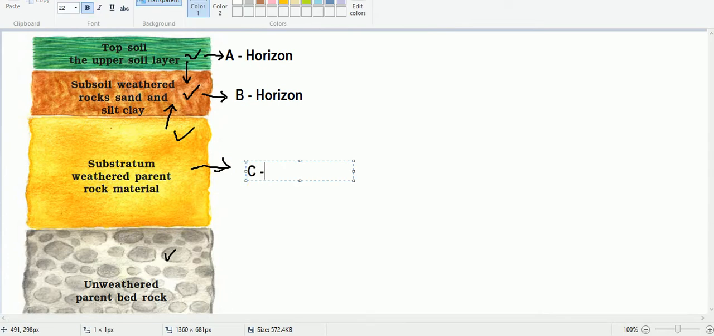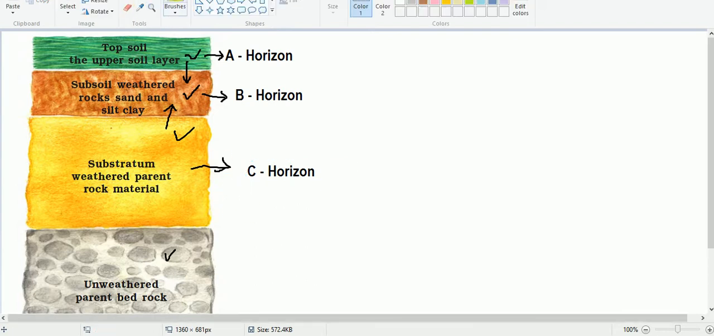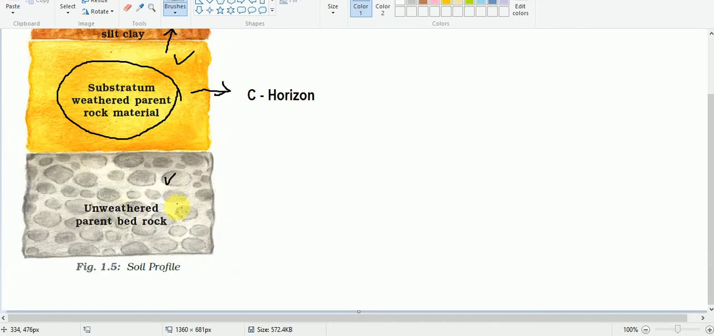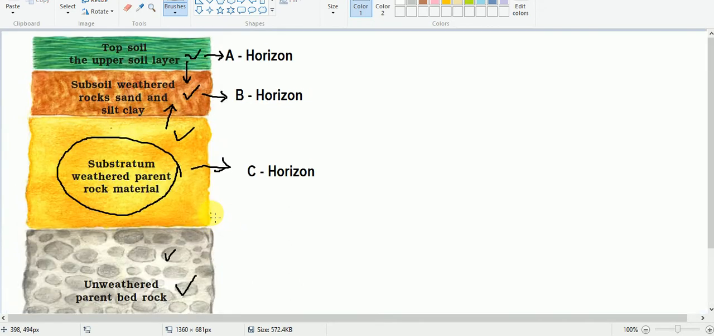The third layer is known as the C horizon, and this layer contains mainly weathered material. Weathered parent rock material means rock fragments. And the last one is the bedrock, the rocks which supply materials for the soil.